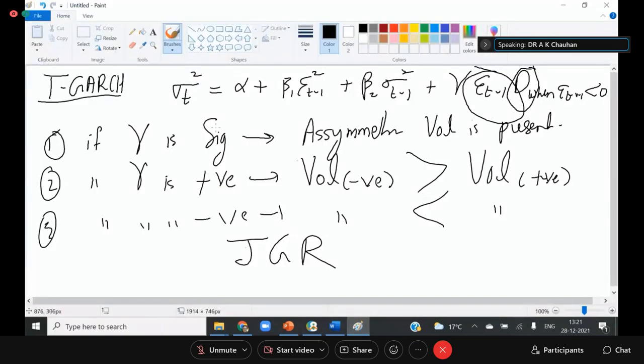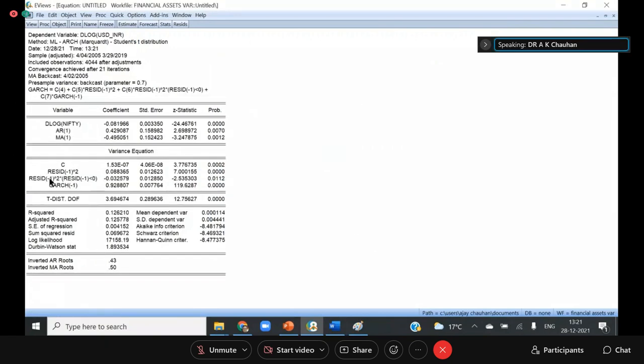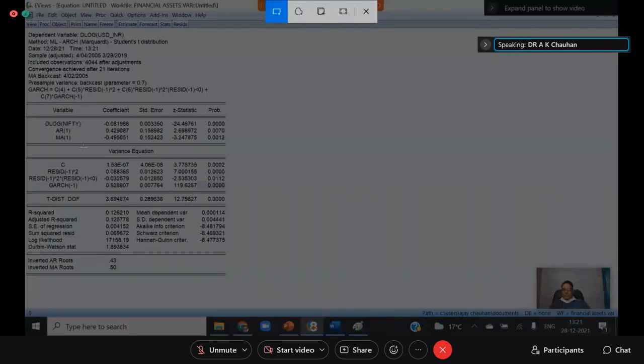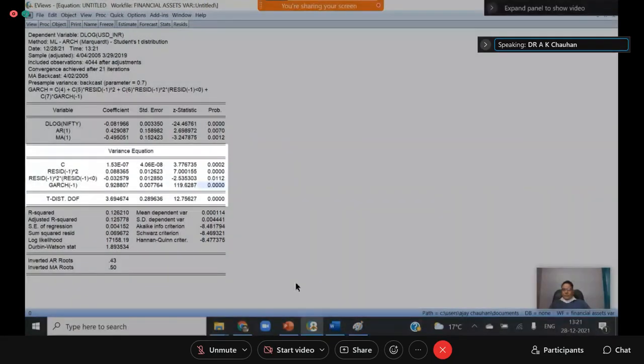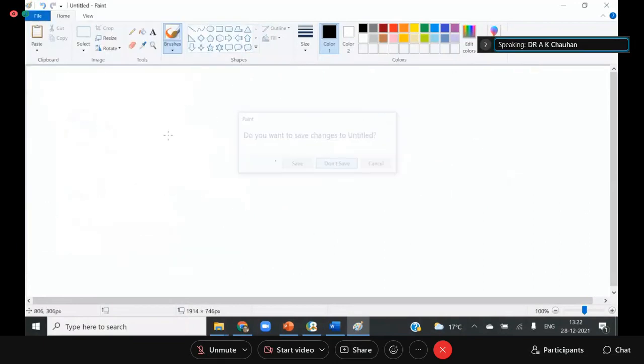Okay, now if you put threshold order 1, it means you are going to apply the TARCH model. Just click OK. You can see this is the term which we are getting now. Let me copy this and take it to Paint to explain a very important thing.